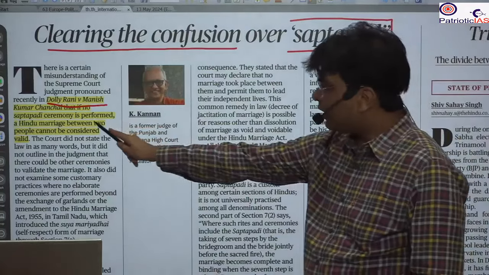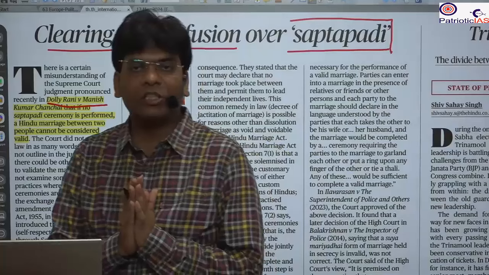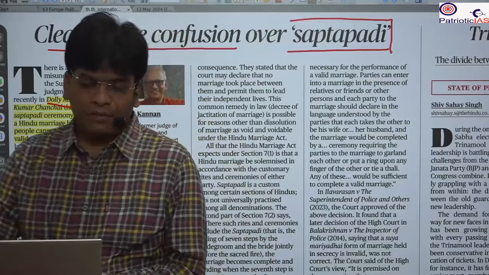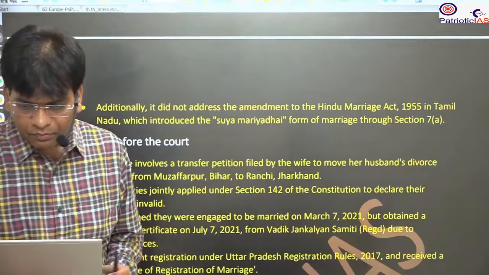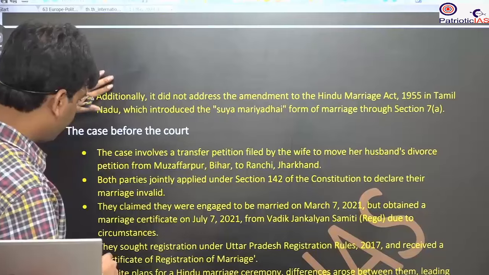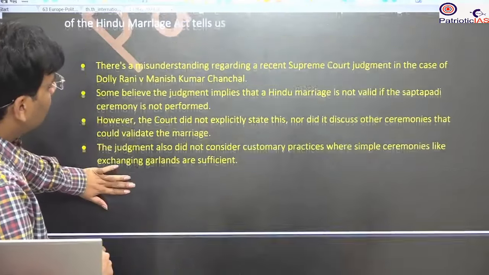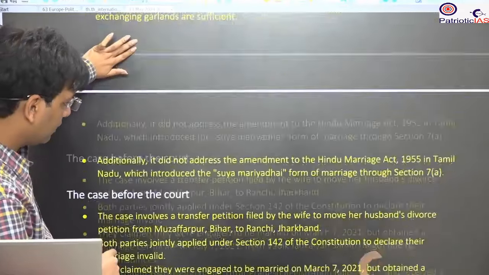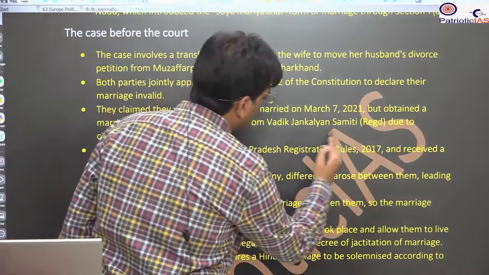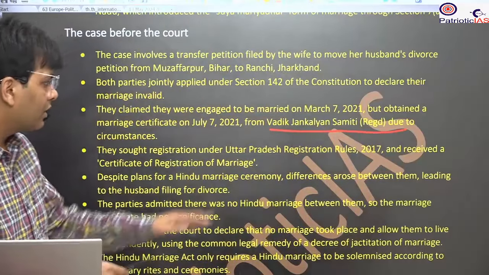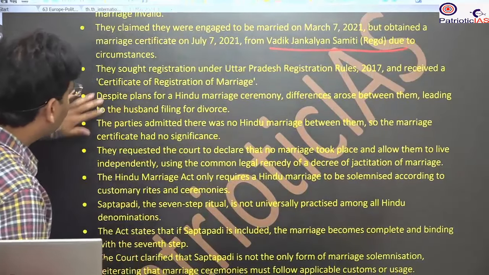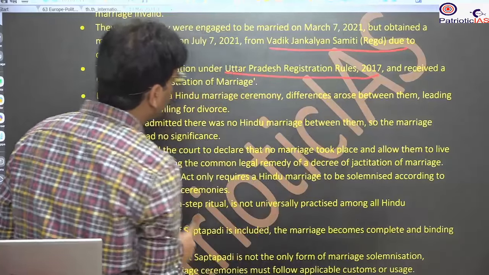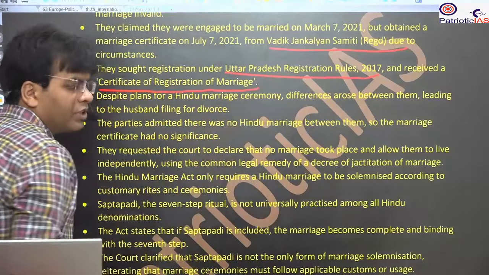Here, this couple were engaged with each other. They were not married as per the ceremony, but they took certification from different institutions. For example, they first took a marriage certificate from an institute named the Vedic Jan Kalyan Samiti. This is a type of religious denomination. After that, they also took certification from the Uttar Pradesh Registration Office, under Uttar Pradesh Registration Rule 17, and got the certification of registration of the marriage.